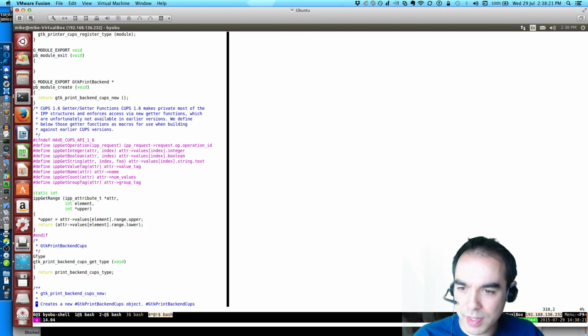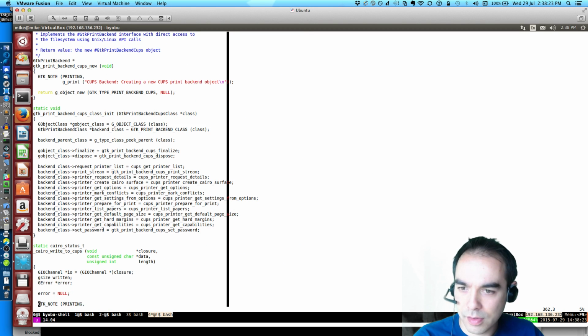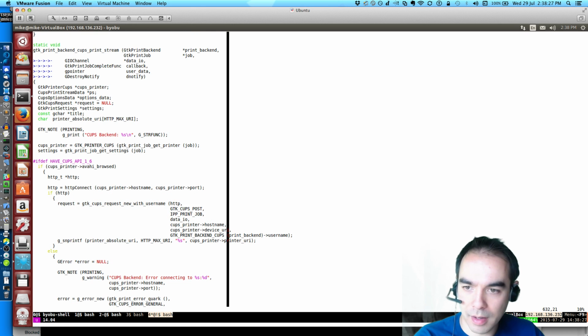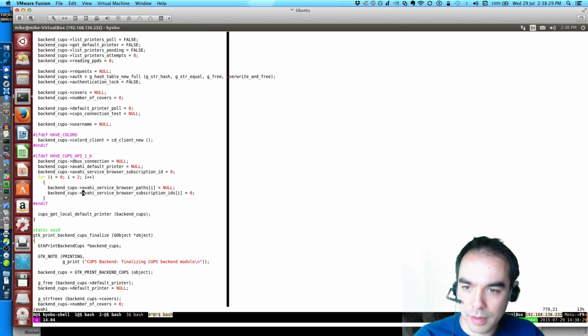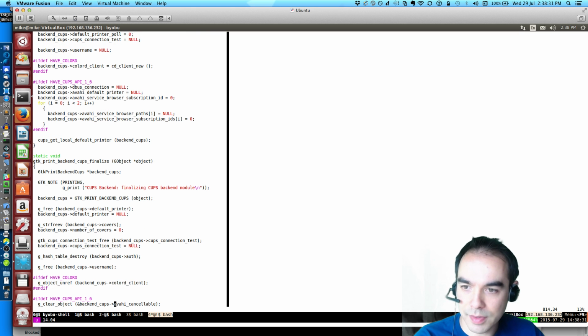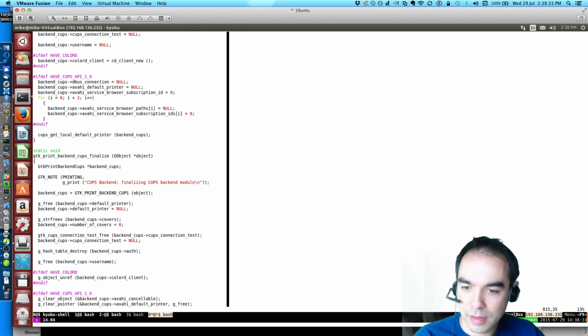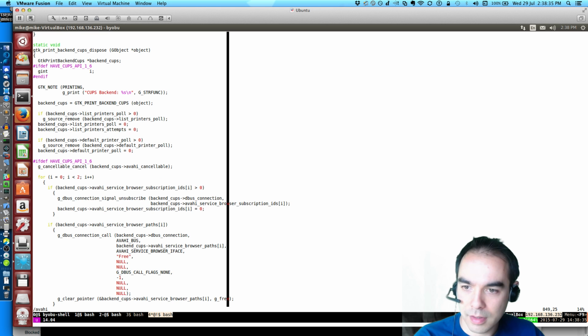So the thing that's interesting is there's this place called Avahi. I don't know what Avahi is. So this is an important one: GTK print backend cups dispose, because what this does is cancel any attempt to get capabilities.